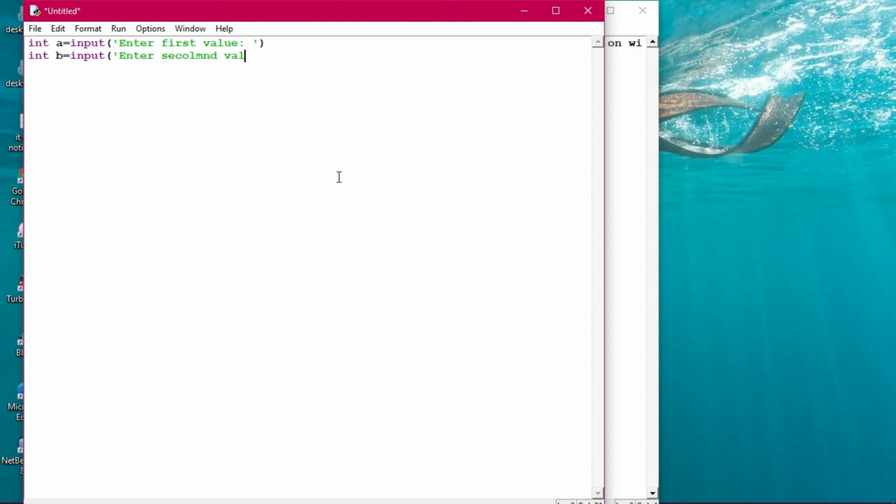If you write any spelling wrong inside the prompt string, nothing will happen, because the computer is a dumb machine and can't read it that way. Suppose you are giving a plus b, a simple program. I've given the semicolon, and this is the sum of two numbers. Then I'm executing this program by using the run command.